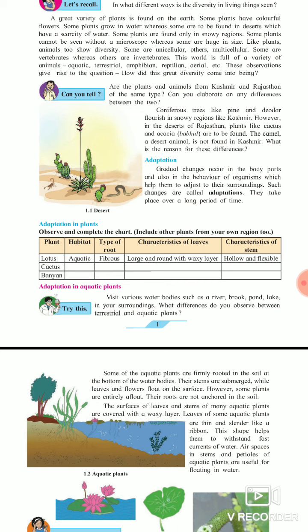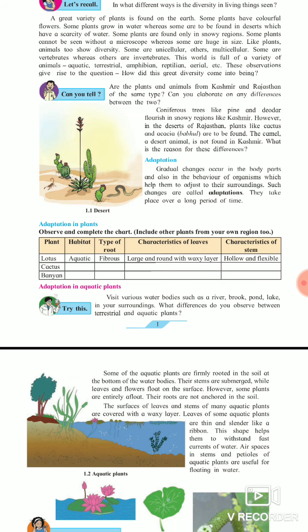Now, adaptation in aquatic plants. Aquatic plants are the plants which grow in water. The best example we know is lotus. Different types of plants are found in different water bodies, like river, pond, brook, lake. What changes are we observing in terrestrial and aquatic plants? Terrestrial means the plants which grow on land. The root and stem of a terrestrial plant are very hard as compared to the aquatic plant. In the aquatic plant, the stem is very flexible, the roots are very flexible, and the leaves are waxy.